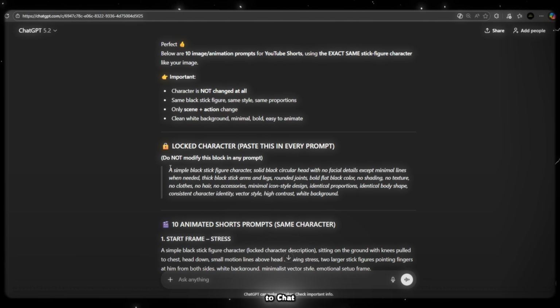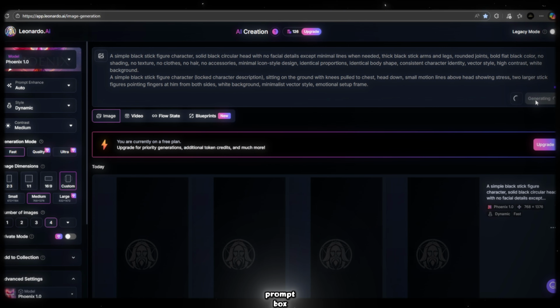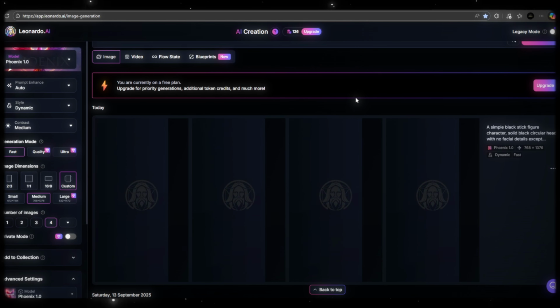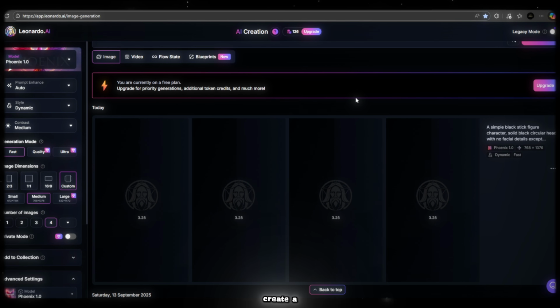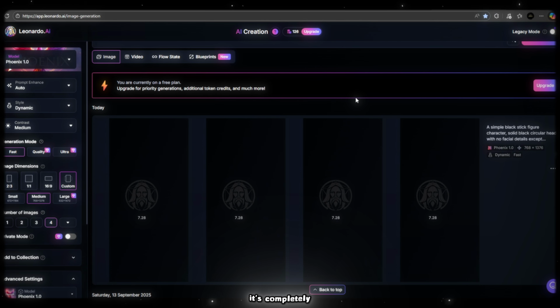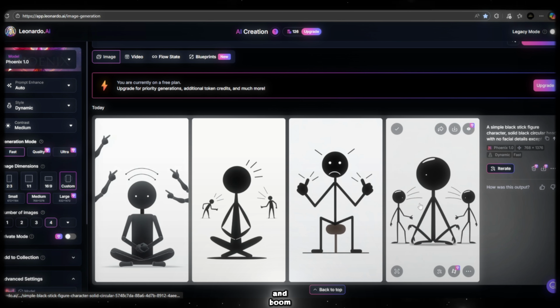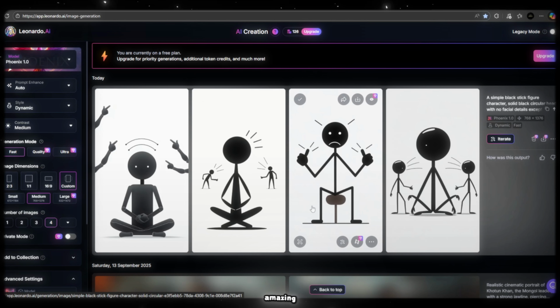Next, go back to ChatGPT, copy the first image prompt, return to Leonardo AI, paste it into the prompt box, and click Generate. Now wait for just a few seconds. Leonardo AI will create a high-quality professional image. And yes, it's completely free. And boom! Look at this. The image is ready. It looks super clean, sharp, and amazing.